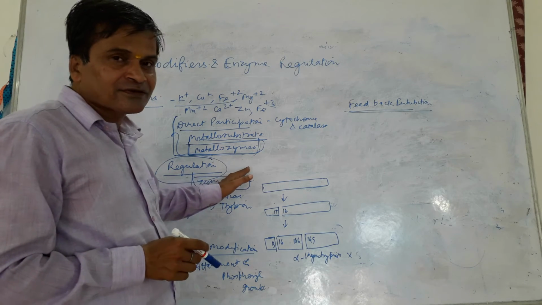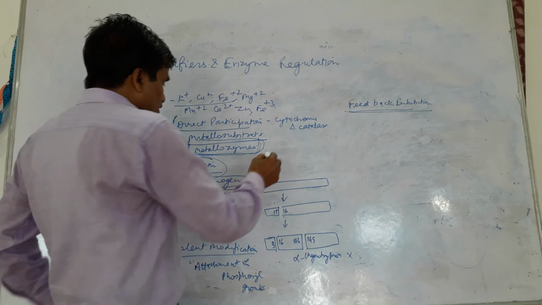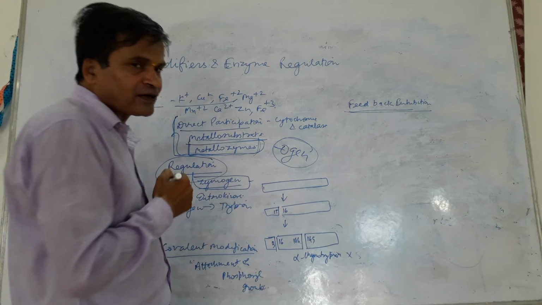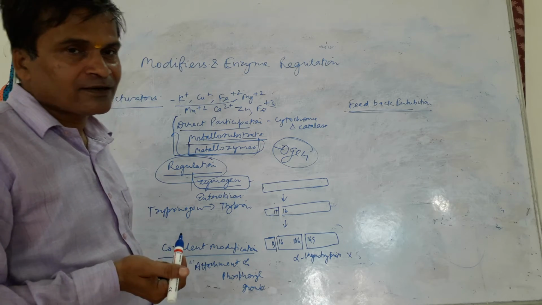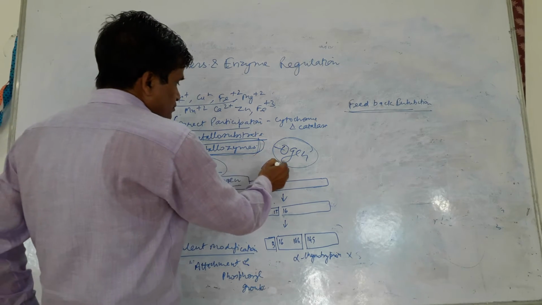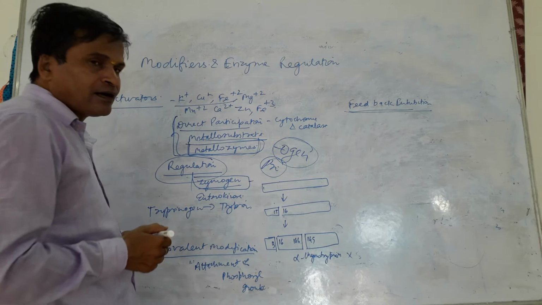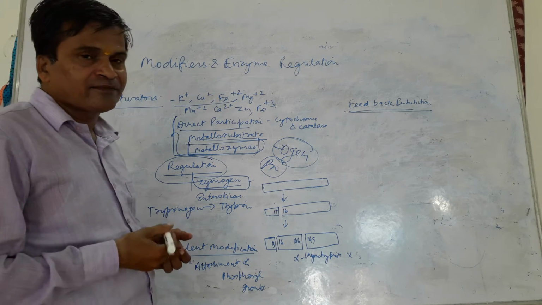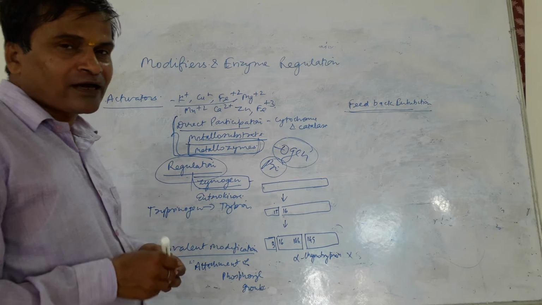Enzymes which have the suffix ogen, or the prefix pro, are inactive forms of the enzyme. So these enzymes are synthesized as inactive forms and are activated at their requirement.